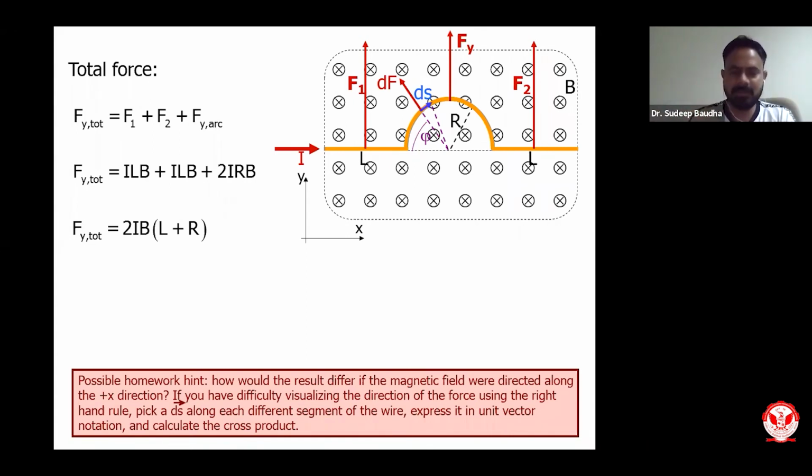So this is the total amount of force felt by this particular wire, which is kept in a uniform magnetic field. Now this holds true for any sort of geometry. It can be a straight wire, a curved wire or any other wire; you can apply the same principle, discretize it into small geometries.